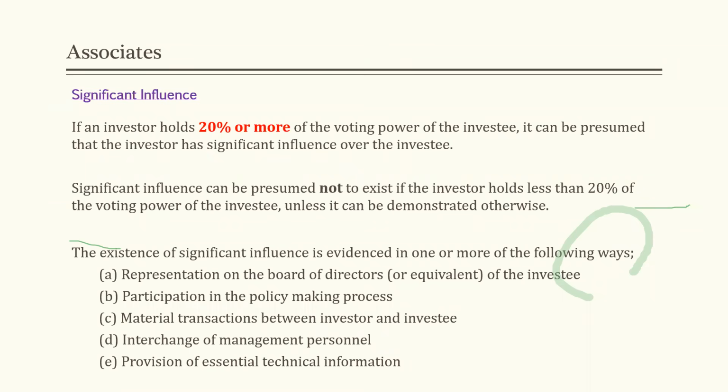If we can appoint more than 20% of the total board of directors, still we say we have the significant influence. Participation in the policy making process, material transactions, right, interchange of management personnel, provision of essential technical information, right? These are also the things we can take into consideration when determining whether we have the significant influence or not.